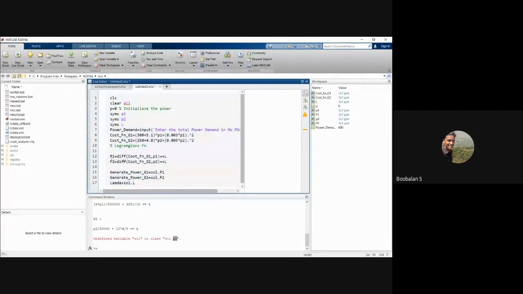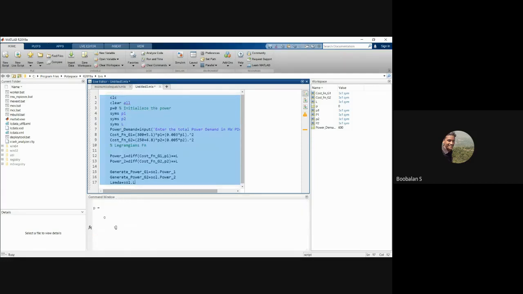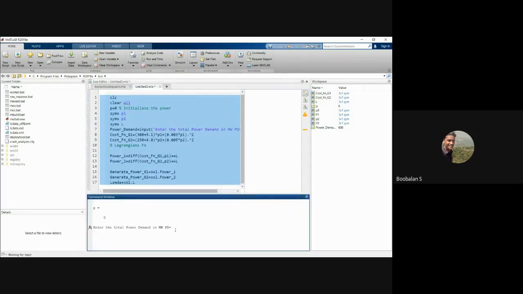Or maybe you could type power instead. Already there is one more P1 and P2 there. That's why use power or give a variable name, right? So power and power 2. The same way we need to copy and use it over here. P1 and P2 become power and power 2. Now just try to run it once again. Now it will ask about my total power demand. So I'm going to give it 600 megawatt.